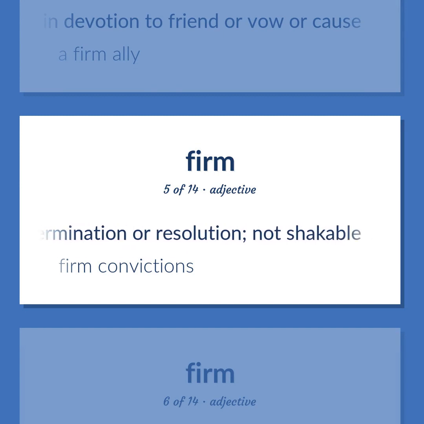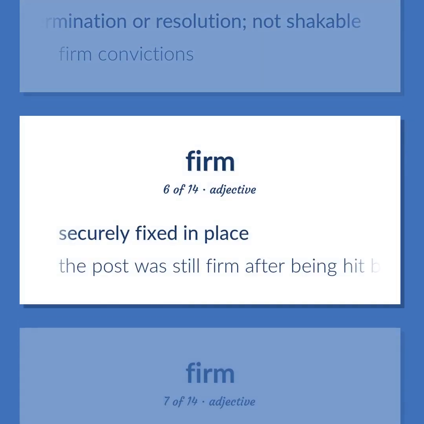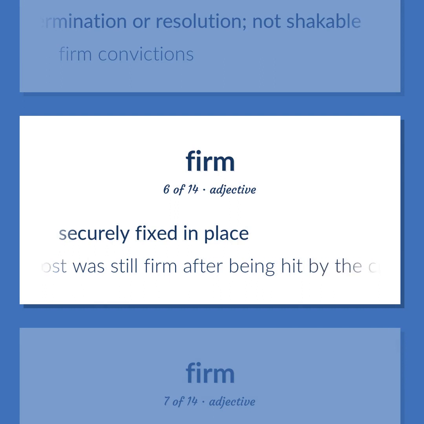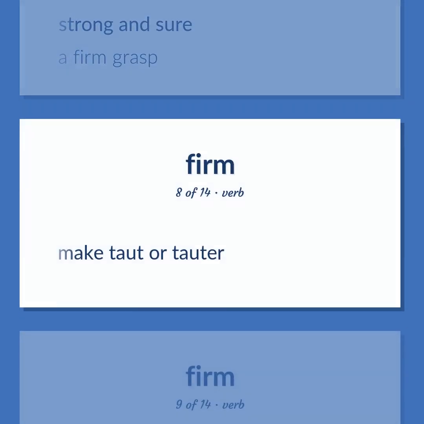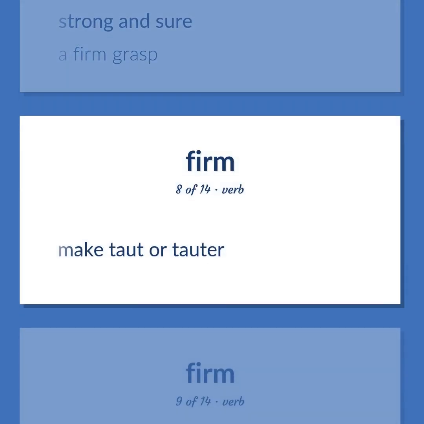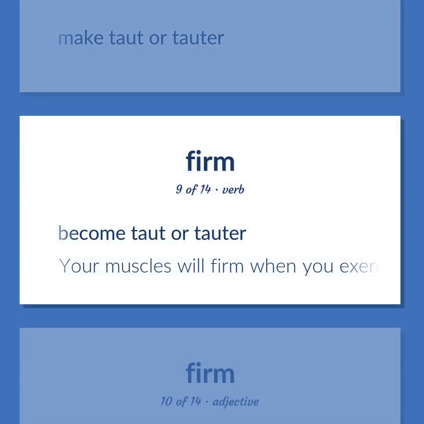Firm convictions. Securely fixed in place. The post was still firm after being hit by the car. Strong and sure. A firm grasp. Make taut or tauten. Become taut or tauten. Your muscles will firm when you exercise regularly.